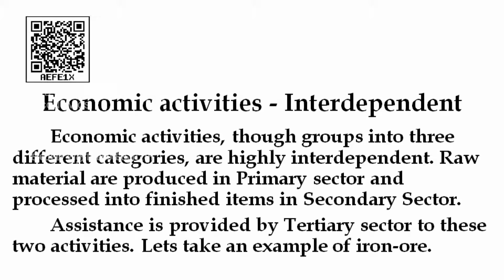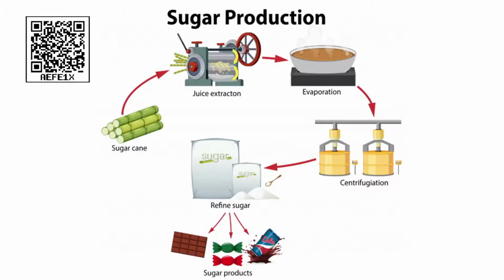You see, for example, sugarcane. Sugarcane is a primary industry, and this sugarcane will be taken to the factories. There it is crushed. When it is crushed, we can make it into jaggery, or you can make it into sugar, whatever it is, that will come under the category of secondary activities.